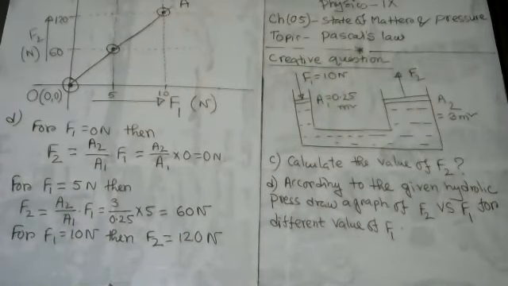You may take 2 Newton, 3 Newton, 4 Newton, or 5 Newton, no problem, whatever you may consider. But I take a point so that there is an intermediate point between 10 Newton and 0 Newton, and that should be 5 Newton. So that's why I'm considering 5 Newton as the intermediate point between 0 Newton and 10 Newton.